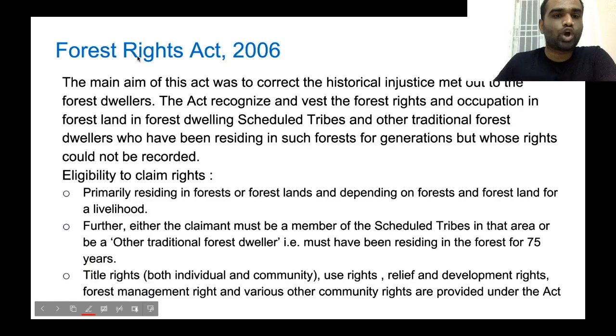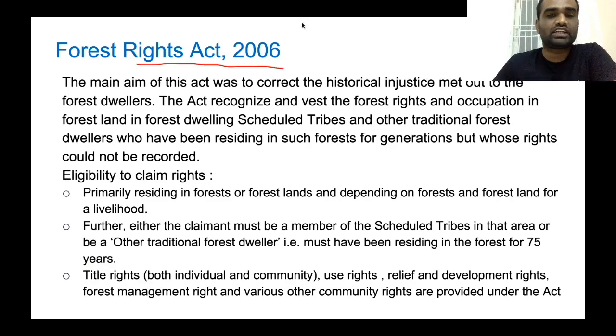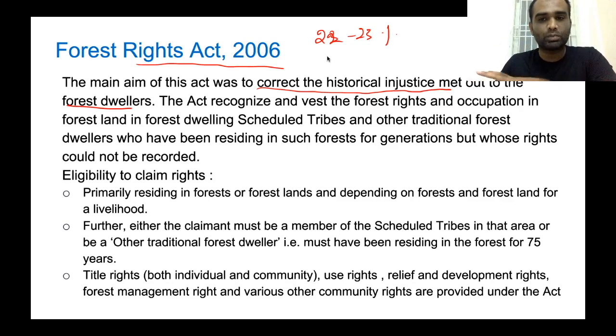Now, the next topic that we'll be looking at is the Forest Rights Act of 2006. The main aim of this act is to correct the historical injustice that was made towards forest dwellers. In India, forest cover is almost 22 to 23 percent. That is, 22 to 23 percent of the land cover of India is occupied by forest.